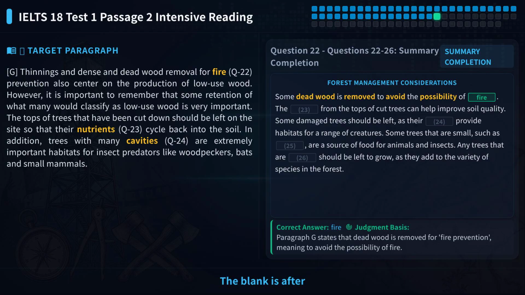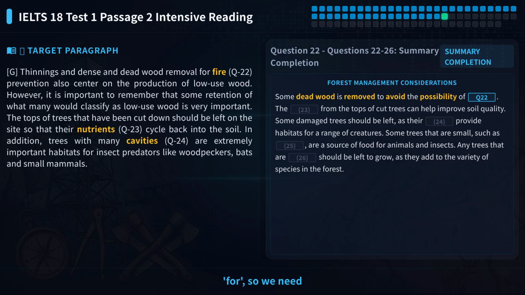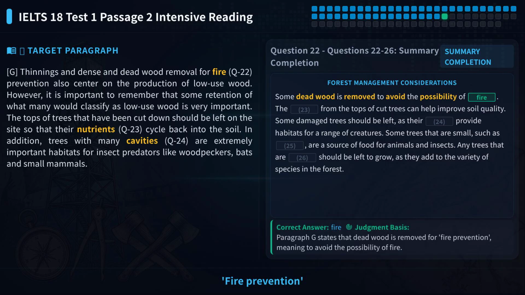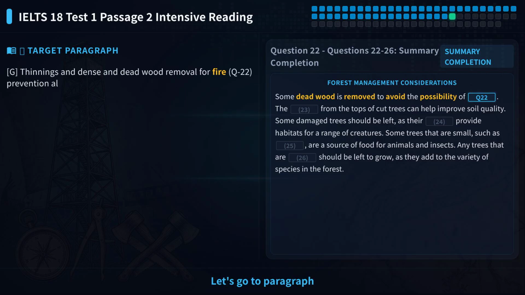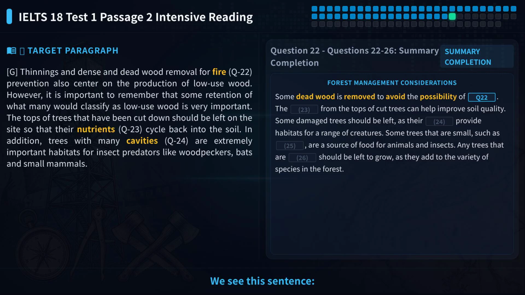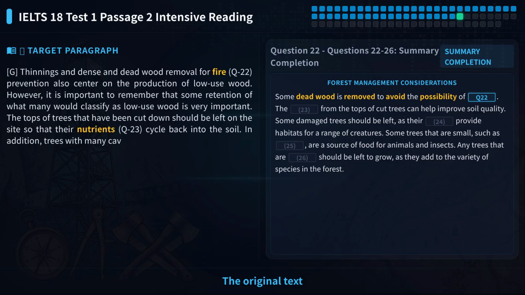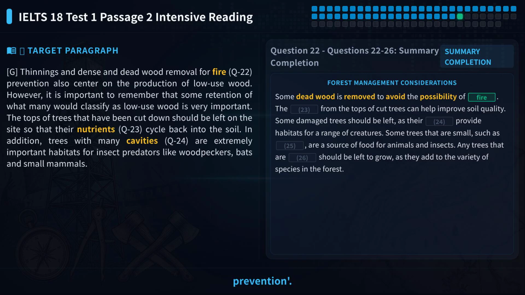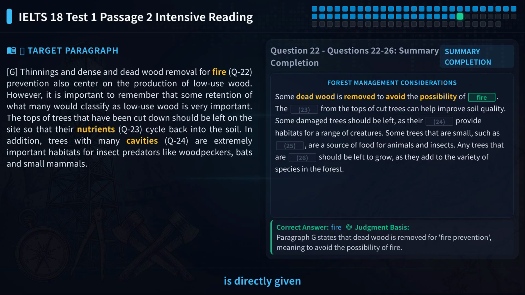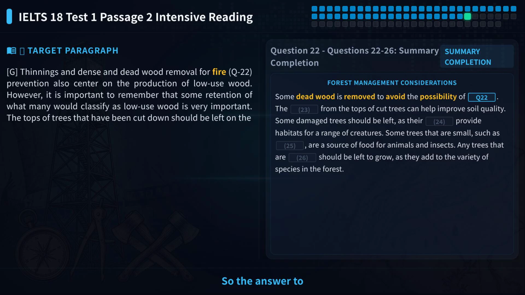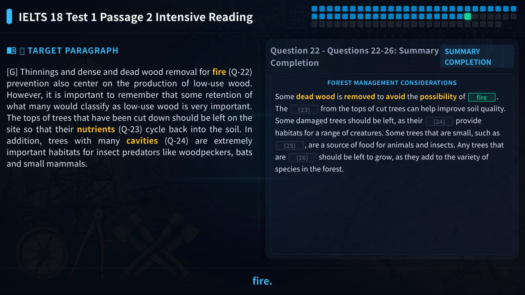The blank is after 4, so we need a noun. Fire prevention is a common phrase meaning stopping fires. Let's go to paragraph G. We see this sentence, thinnings and dents and deadwood removal for fire prevention. The original text directly has fire prevention. The word fire is directly given in the text, no need to change it. So the answer to question 22 is fire.